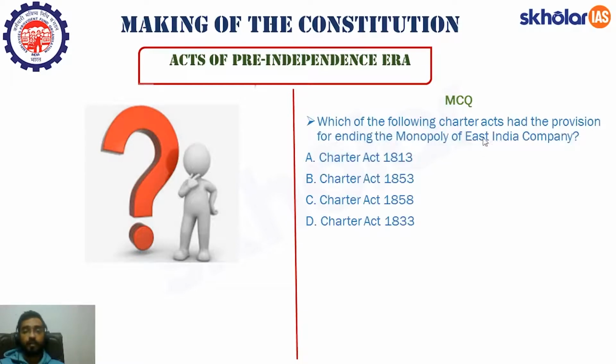Now, which of the following charter acts had the provision of ending monopoly of East India Company? So let's start the discussion. It was the Charter Act of 1833. The Charter Act of 1813 partly ended the monopoly of the East India Company, but by the Charter Act of 1833, the monopoly of the East India Company was completely ended. So I hope this part is clear to all of you.